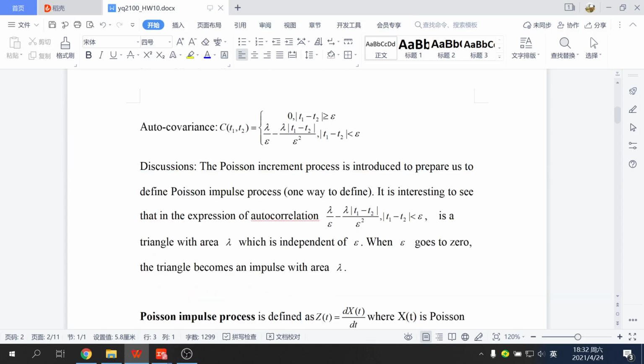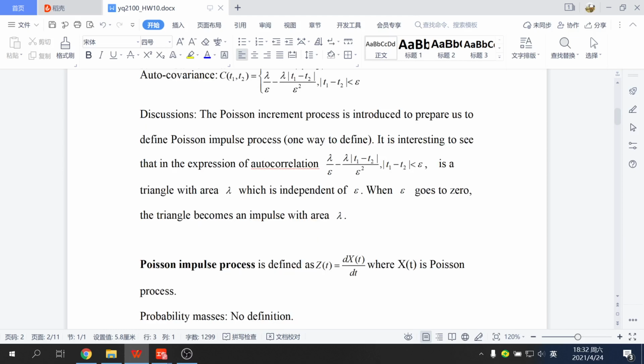The discussion of this: the Poisson increment process is a kind of increment process. It's introduced to define the Poisson impulse process. So the autocorrelation is a triangle with area lambda, which is independent of epsilon. When epsilon goes to 0, the triangle becomes an impulse with area lambda.